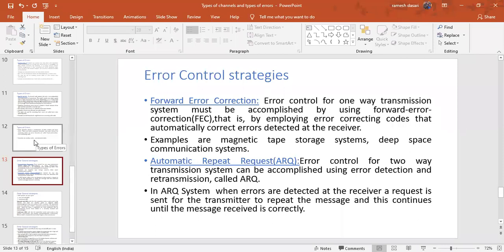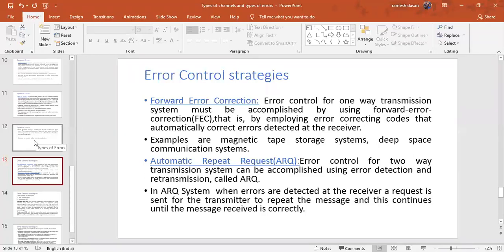So the controlling of error for one-way transmission must be accomplished by using forward error correction. The examples for FEC are magnetic tape storage systems and deep space communication systems.